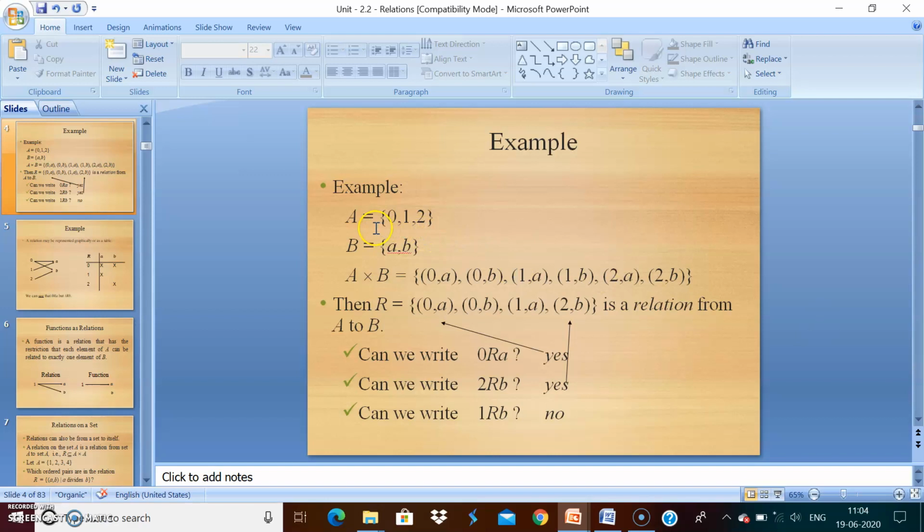See here one example. A equals {0, 1, 2}, B equals {a, b}. So R equals {(0, a), (0, b), (1, a), (2, b)}. Therefore, 0 to a, so that is right. Can we write 2 to b? Yes, right. So 1 to b, no relation here. Can we write it? No. So that is one example.